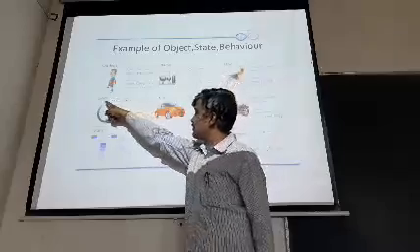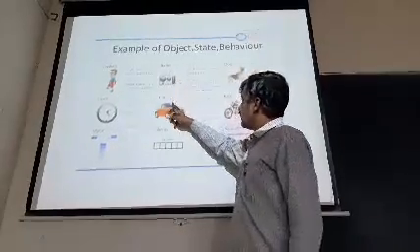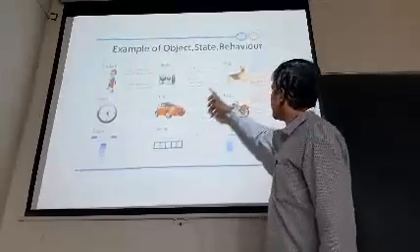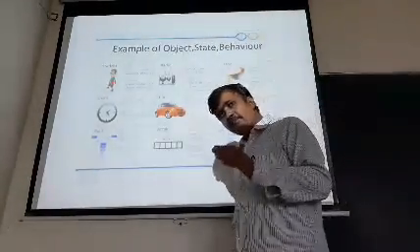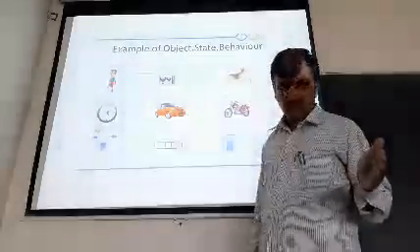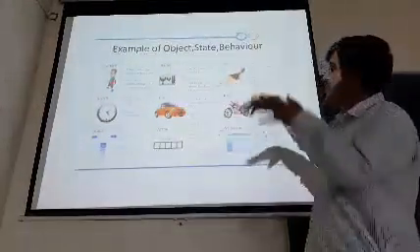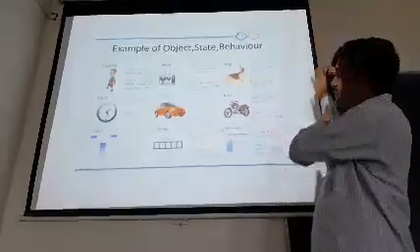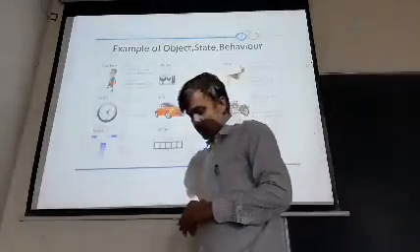Another example has been given: clock. Next is stack, radio, car, rain, dog, bike, window. All of them are different from one another, and all the states as well as behaviors are different from one another. So we can call this an object.